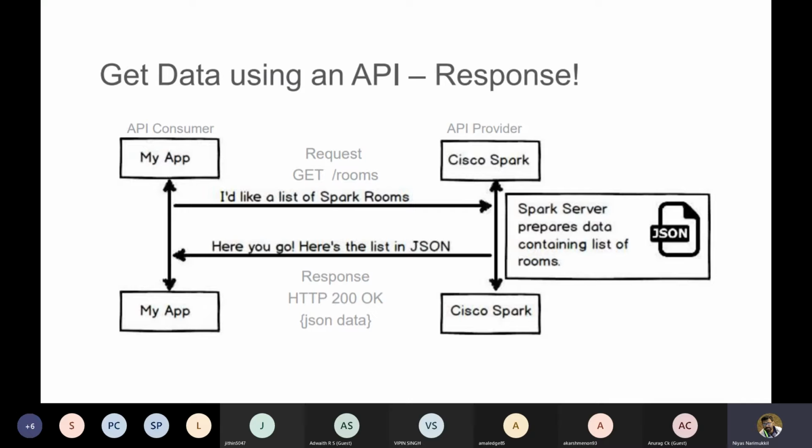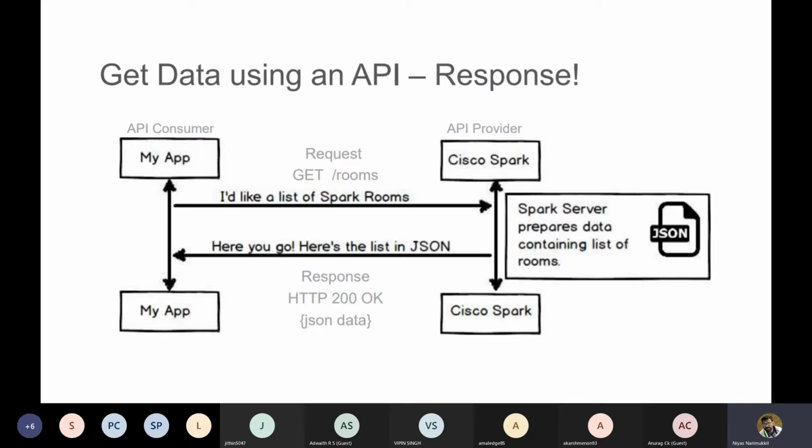That client side application wants to know the list of Spark rooms. So the request will reach the API provider, that is the Cisco Spark server, and the Spark server will fetch the data from the database and create a JSON file. This JSON file is the response to the client's request.